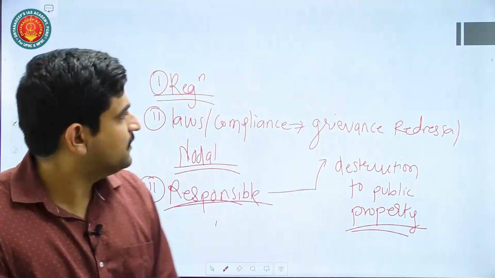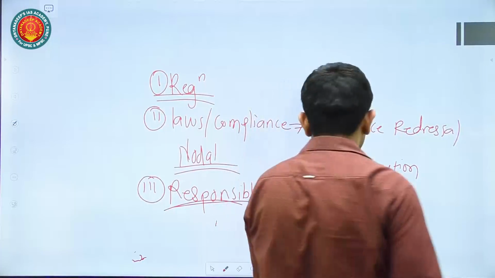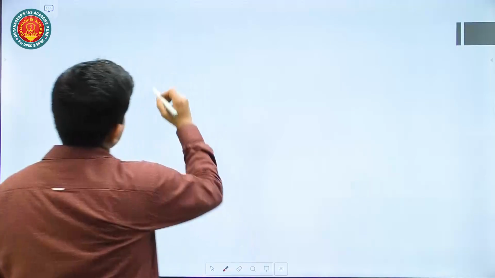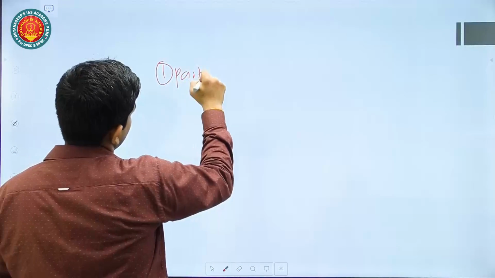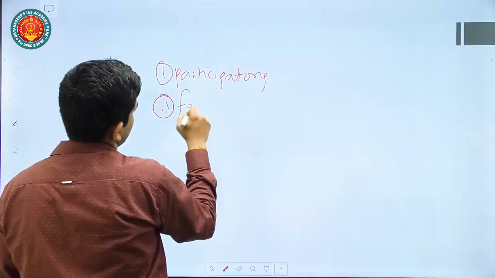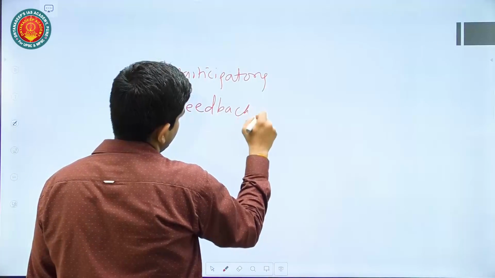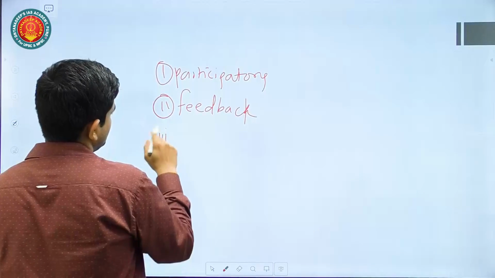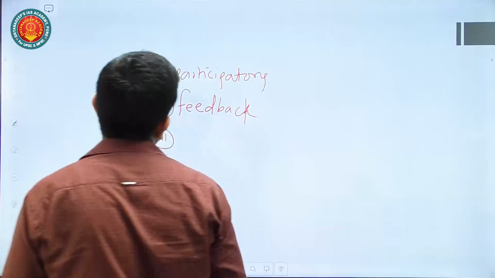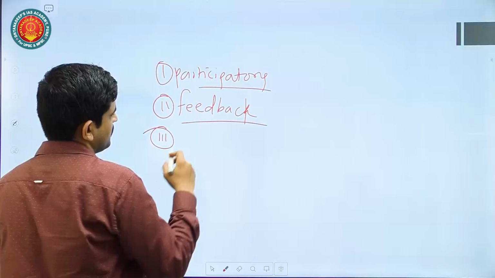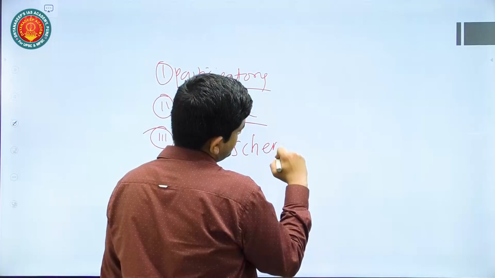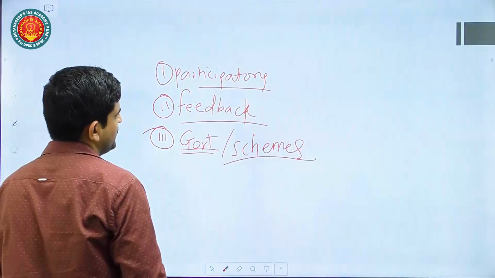Then you can also say, in the conclusion part, that social media can be used for constructive purposes in a democracy. For example, for having participatory democracy, and for having feedback on government policies, social media can certainly be used. Then the third thing you can say is that social media can also be used to promote the government's schemes. Okay, government schemes. So these are the various benefits of social media that are directly there.